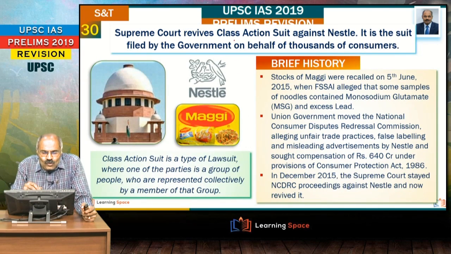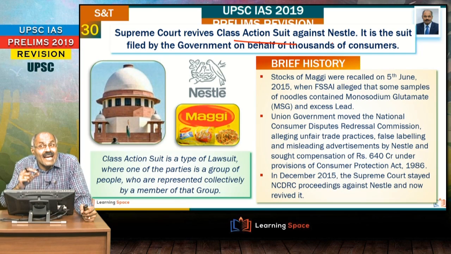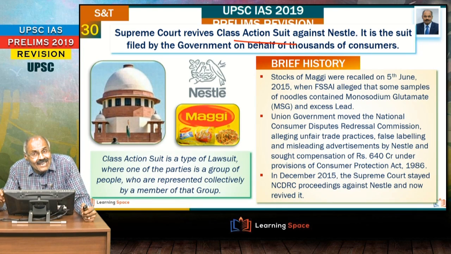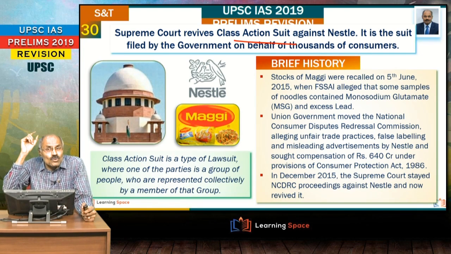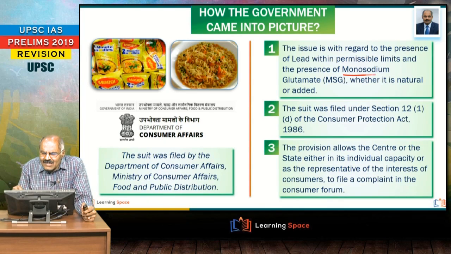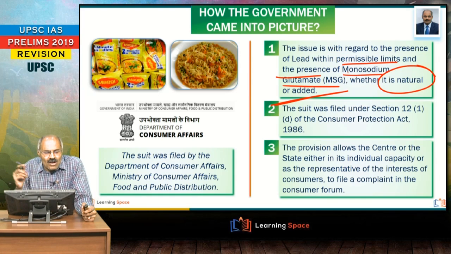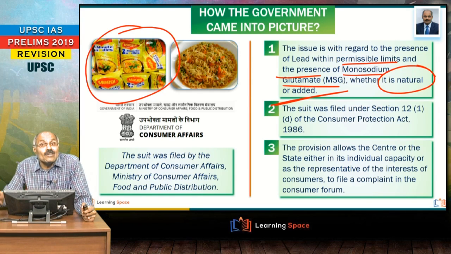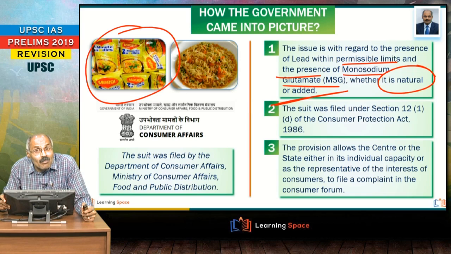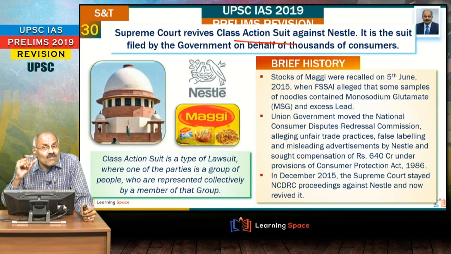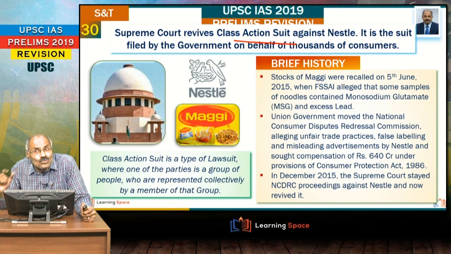Let us move on. Supreme Court revived class action suit against Nestle. Right, there was an issue with regard to the presence of monosodium glutamate. That means whether it is natural or added, and lead, whether it is within permissible limits or not. We are talking about Maggi noodles. So please recollect, the Maggi noodles issue was there, and now the Supreme Court revived the class action suit.